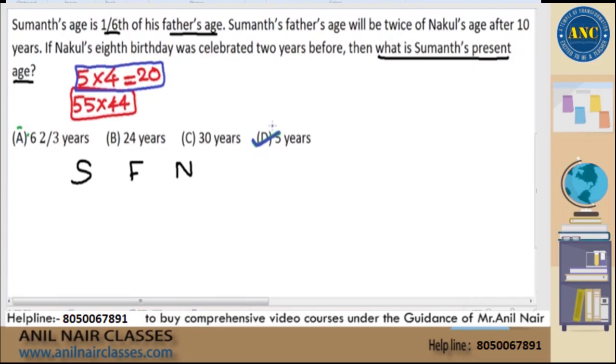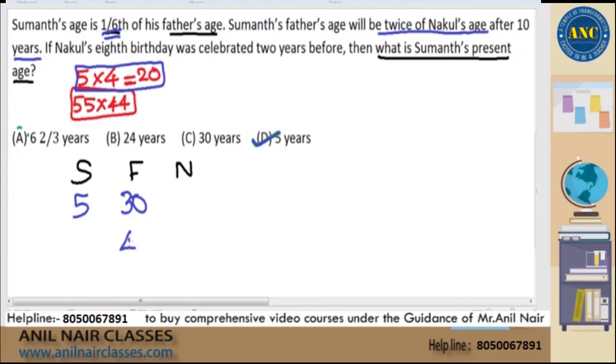In ages topic. Now see here, if I take 5, Sumant is 5. Sumant's age is 1/6 of father. Father's age will be 6 times of Sumant. Father will be 30, right? Father will be 30. Sumant's father's age will be twice of Nakul's age after 10 years.